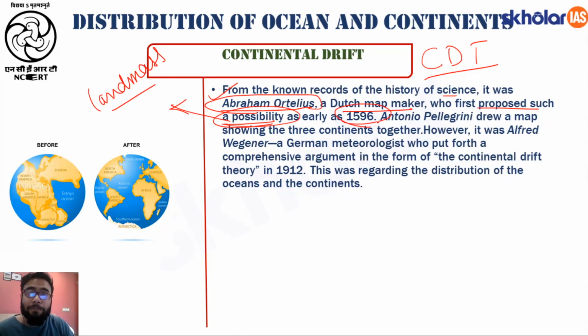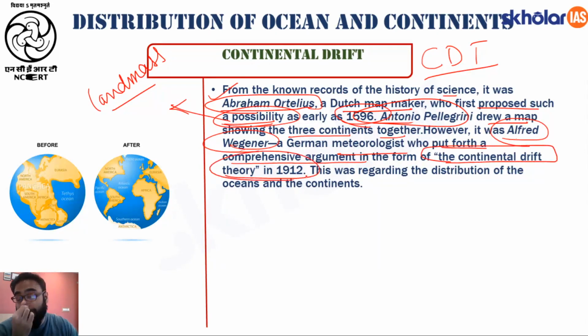Then came another map maker whose name was Antonio Pellegrini. He drew a map showing that the three continents were together, that is Europe and America as well as Asia. However, it was Alfred Wegener, a German meteorologist, who put forth a comprehensive argument in the form of the continental drift theory in the year 1912.